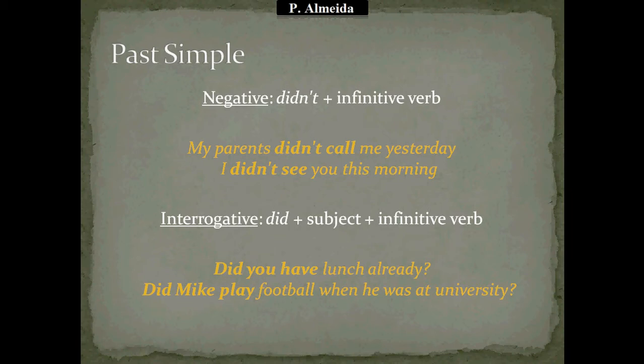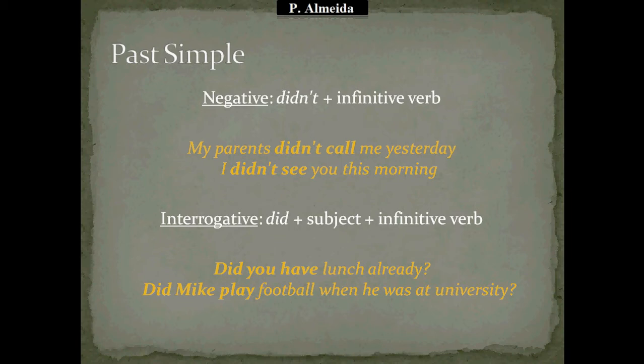You don't say "my parents didn't called me." So you need to use the didn't in the past, and the other verb is just in the infinitive, okay? So you don't put the two of them in the past. "I didn't see you this morning" is another example. The didn't is the one that is in the past, so the see comes just as a regular see, the infinitive verb.